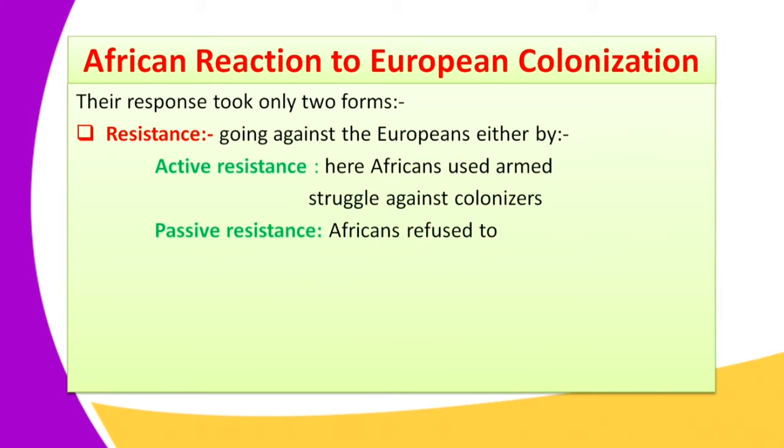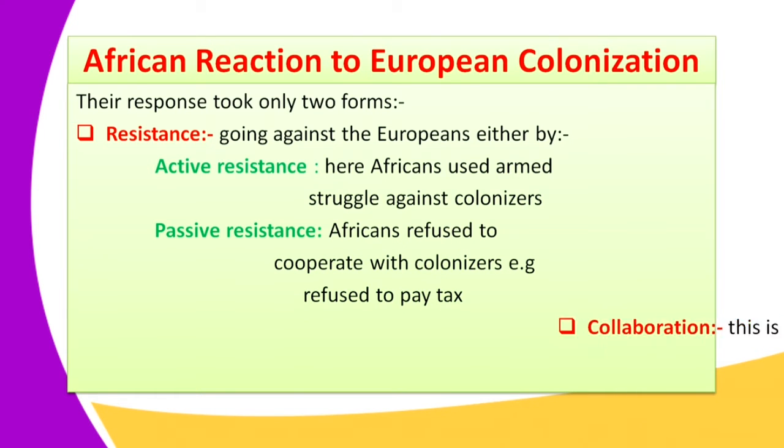Resistance also took the form of passive resistance, whereby Africans refused to collaborate or cooperate with the colonizer. They refused to cooperate with the colonizers. A good example, they refused to pay tax. They refused to offer free labor. This was also resistance.